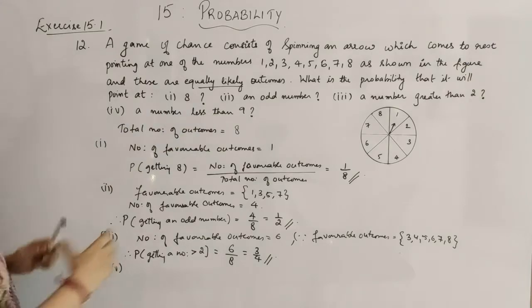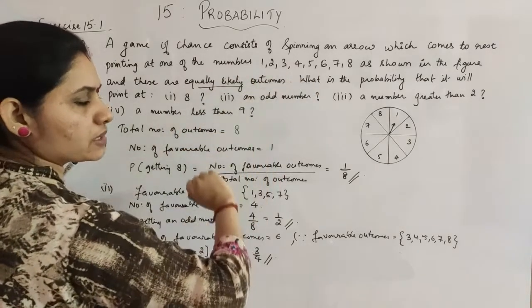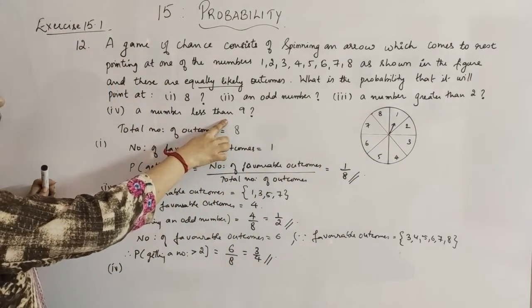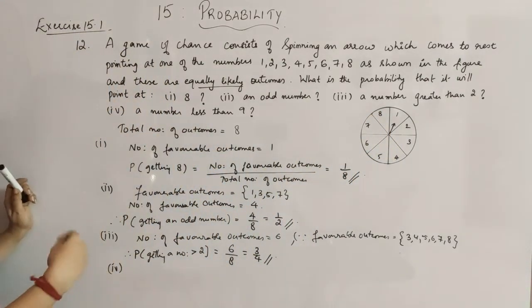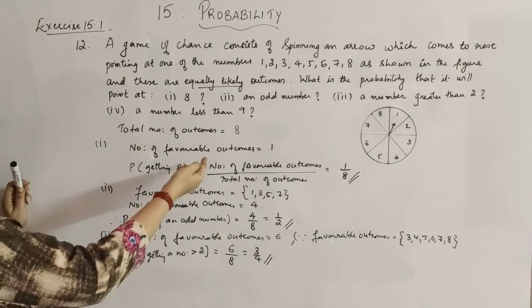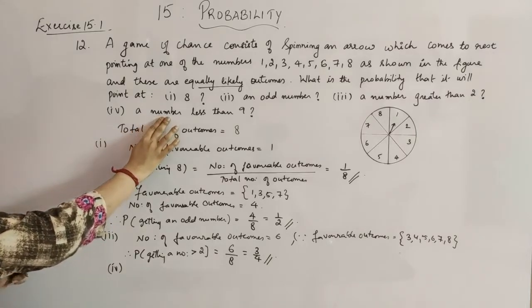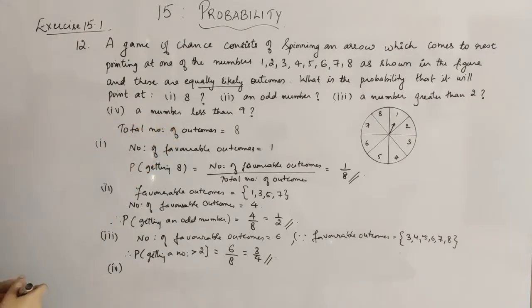Now see how many numbers are less than 9. You will get all the numbers: 1, 2, 3, 4, 5, 6, 7, 8, all are less than 9. That means the number of favorable outcomes will again be the total number of possible outcomes, that is 8. So the probability of getting a number less than 9 is 8 by 8, which is 1.